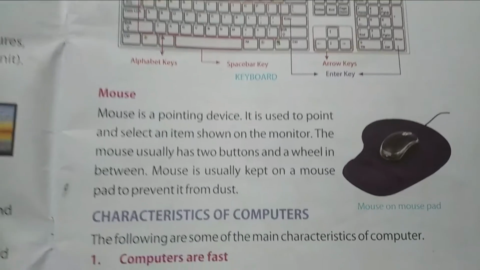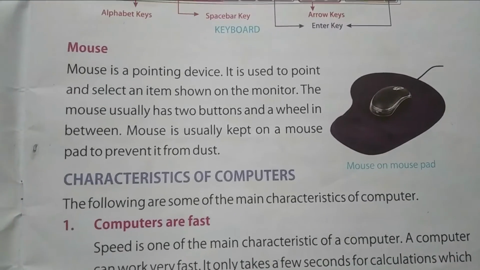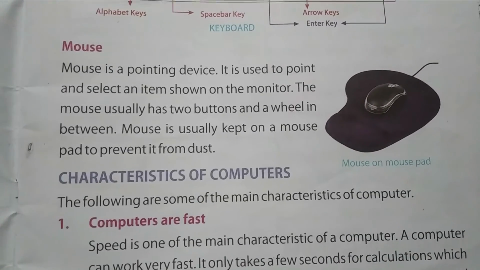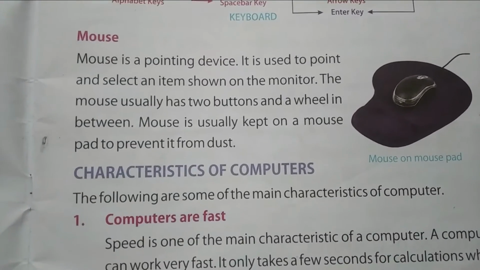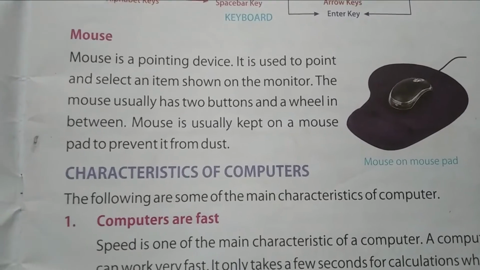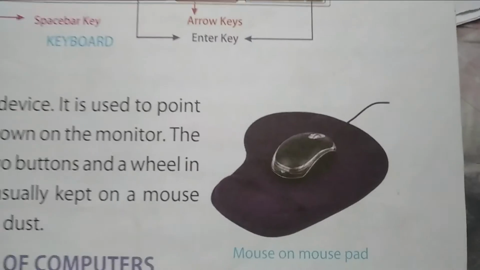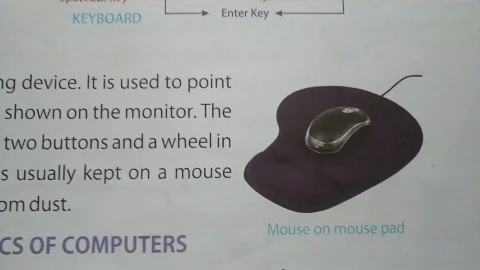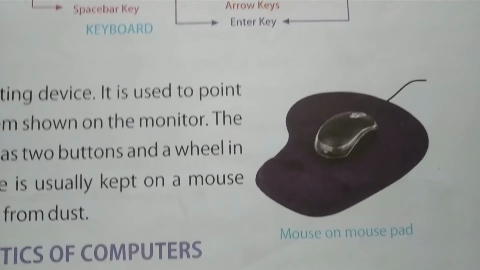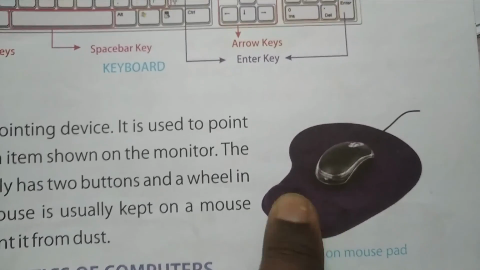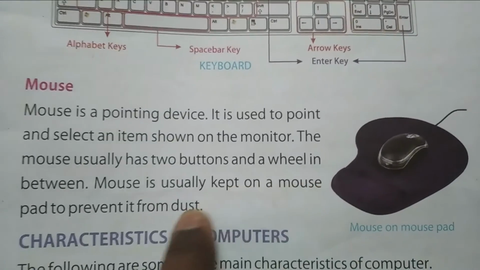Yeah, this is mouse. Mouse is a pointing device, it is used to point and select an item shown on the monitor. The mouse usually has two buttons and a wheel in between. Mouse is usually kept on a mouse pad to prevent it from dust. See, this is mouse. The name comes because it looks like a mouse, literal mouse, okay? And the thing on which the mouse is kept is called mouse pad. We use mouse pad to prevent it from dust.